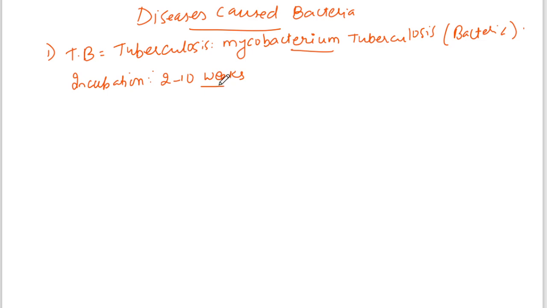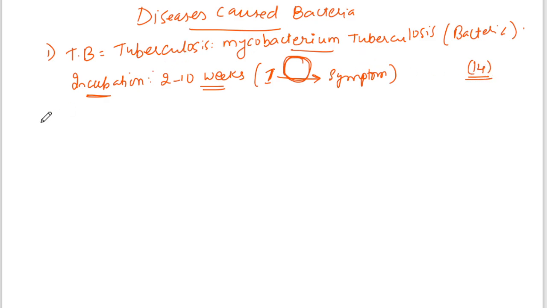Now you will get a doubt: sir, what do you mean by incubation period? The time period from getting infected to showing the symptoms is called the incubation period. That means those bacteria are developing in the body. Now, what is the incubation period for COVID-19? Even though it is a virus, they used to make us sit for 14 days. That is the quarantine period.